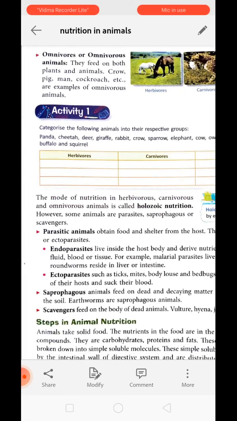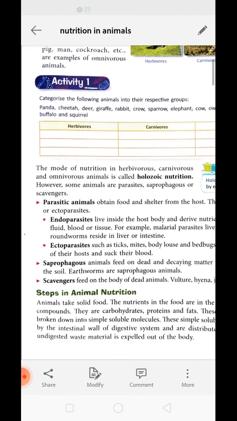Basically most of the animals take the food in the solid condition, and the organisms that take the food in solid condition, whether carnivores, herbivores or omnivores, all of them call it holozoic nutrition. This method in which we take the solid food inside the body is called holozoic nutrition. Clear? However, some animals show other types of nutrition as well, like parasitic, saprophagous or scavenger.